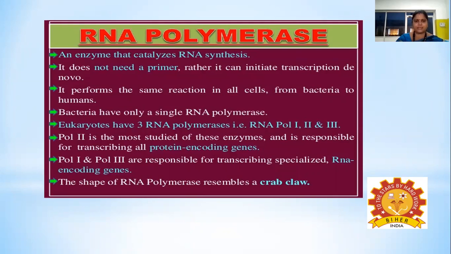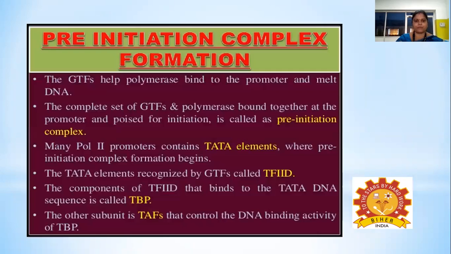Among these, RNA polymerase 2 is the most studied, and it is responsible for transcribing all protein coding genes. Polymerase 1 and polymerase 3 are responsible for transcribing specialized RNA coding genes. The shape of this RNA polymerase resembles a crab claw, and it is a multi-subunit enzyme.